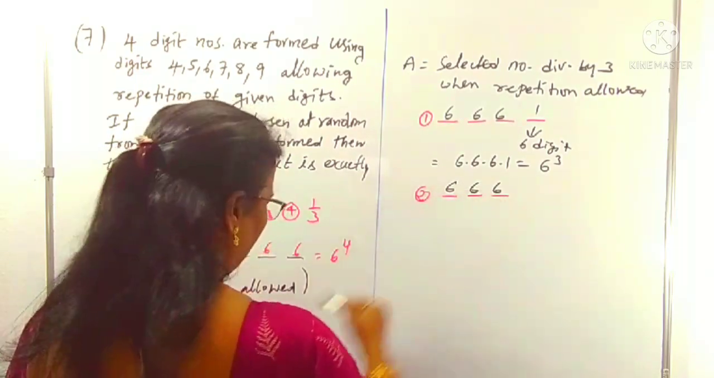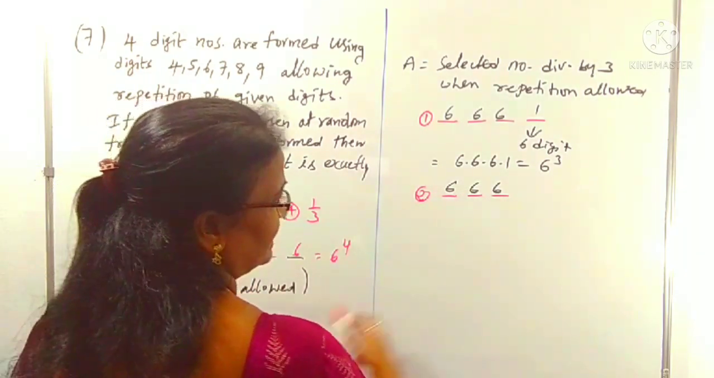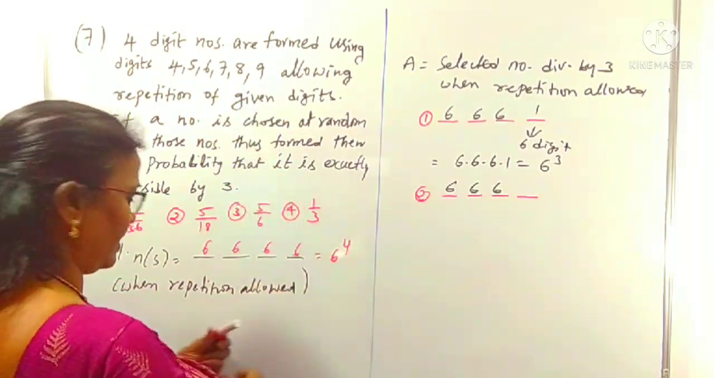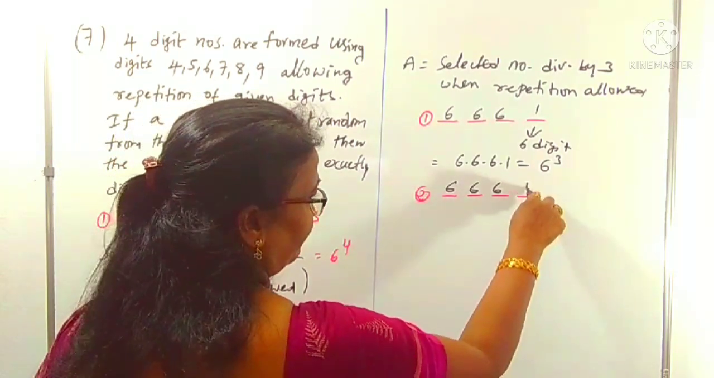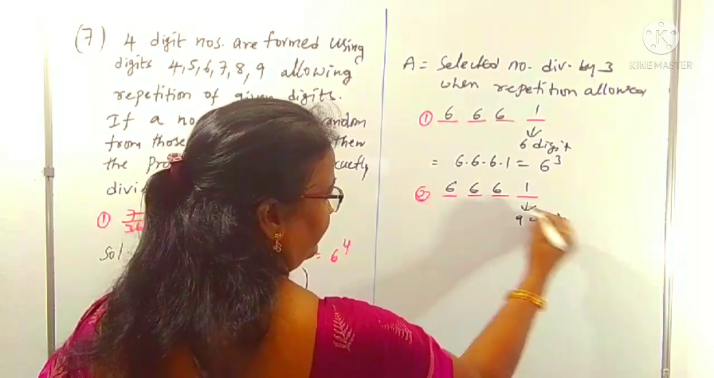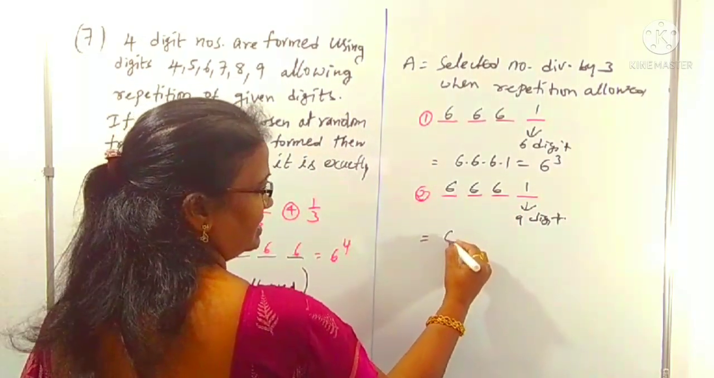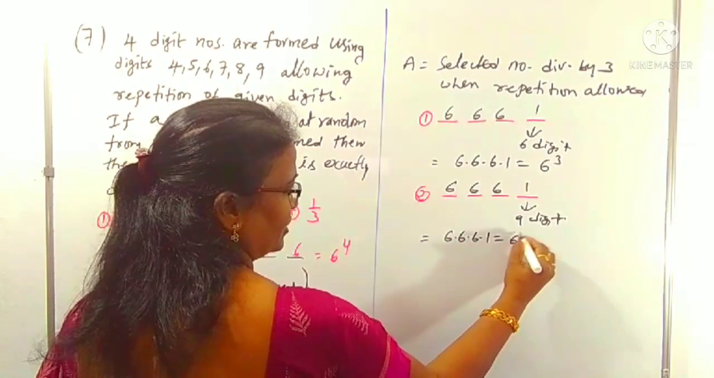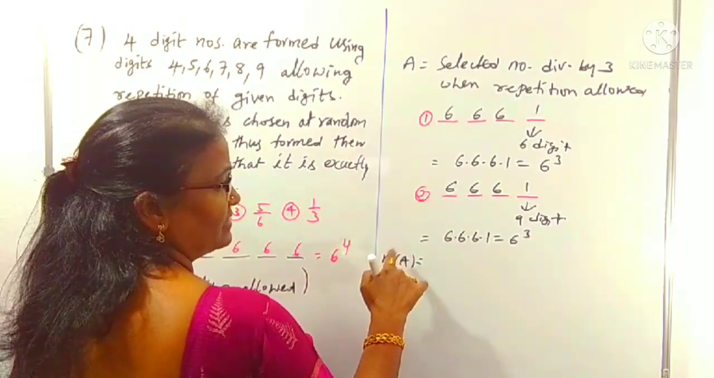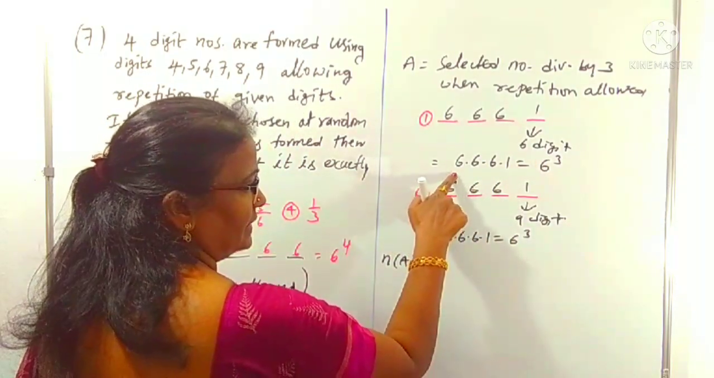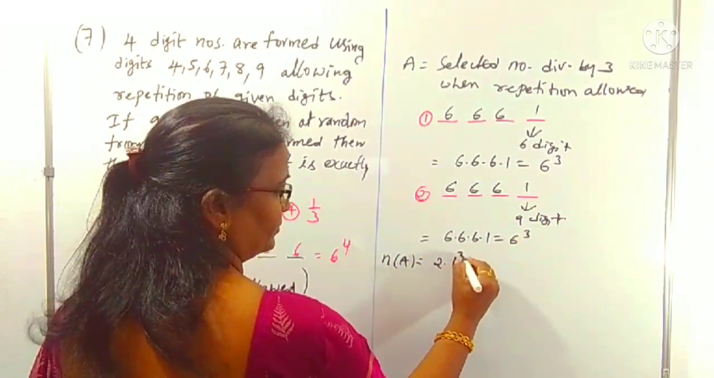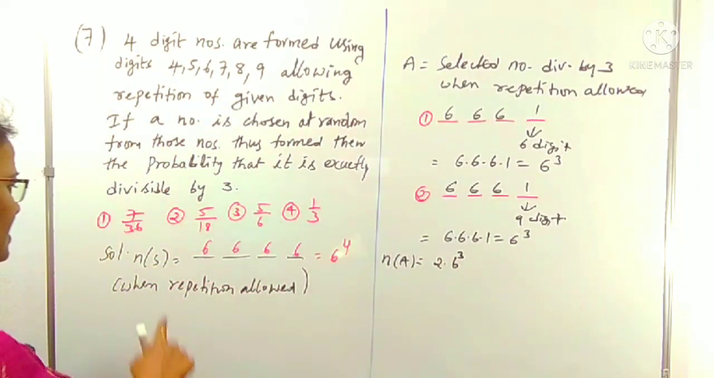Because repetition is there, and in the last place, what I said, it must be a multiple of 3. Multiple of 3, one more number is what? 9. Only one. That is, you can fill it one way with the digit 9. Therefore in this case also we can observe that this is 6 into 6 into 6 into 1, which is 6 cube. Total. What is n of A? Total number of numbers which are divisible by 3 when repetition is allowed. This is 6 cube plus 6 cube, that is 2 into 6 cube. This is n of A. This is n of S.